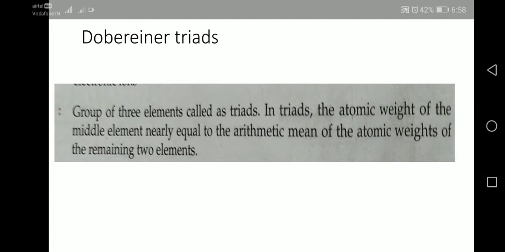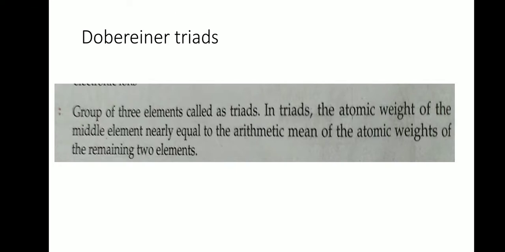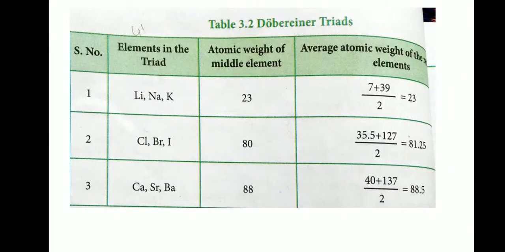Next one, Dobereiner's triads. In 1817, J. W. Dobereiner classified some elements such as chlorine, bromine, and iodine, with similar chemical properties, into groups of three elements called triads. In triads, the atomic weight of the middle element is nearly equal to the arithmetic mean of the atomic weights of the remaining two elements.